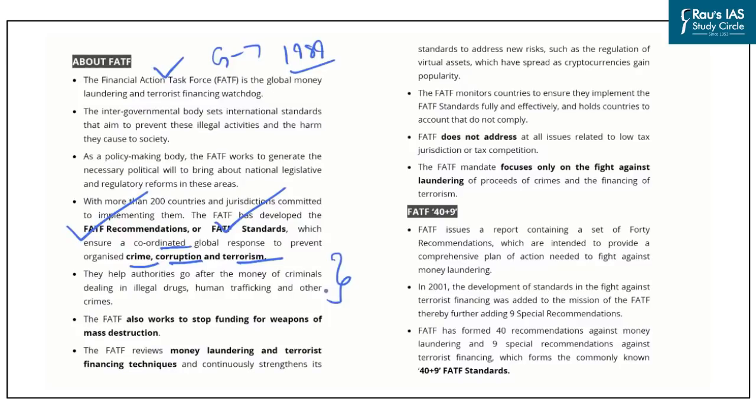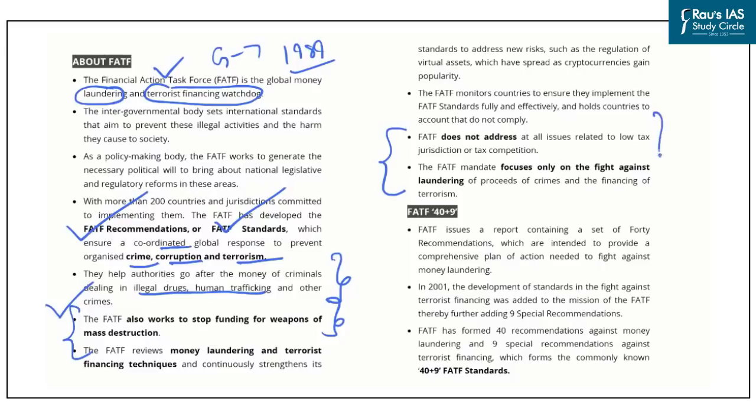other crimes. Further, besides money laundering, terror financing, etc., the FATF also works to stop the funding of weapons of mass destruction. So here it should be noted that the FATF deals with money laundering, terror financing, and also illegal drugs and human trafficking and other crimes. Besides these, it also aims at stopping the funding for weapons of mass destruction.